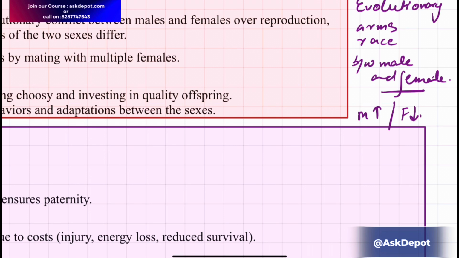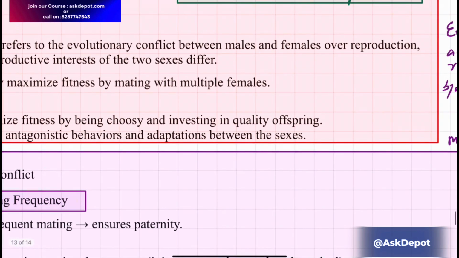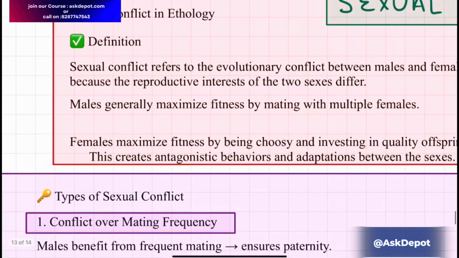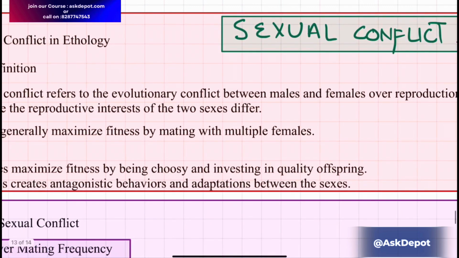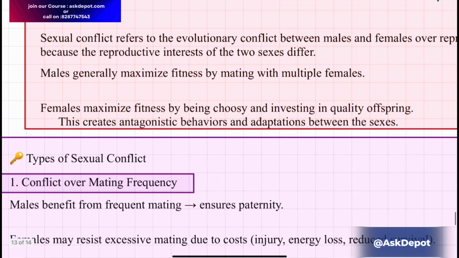Sexual conflict underlies the evolutionary divergence between the male and the female. It refers to the evolutionary conflict between males and females over reproduction, because the reproductive interests of the two sexes differ.